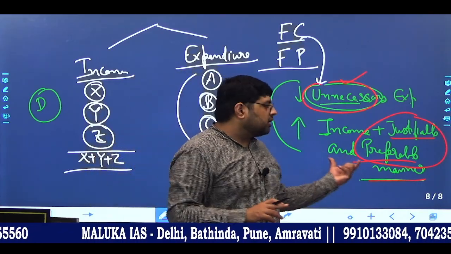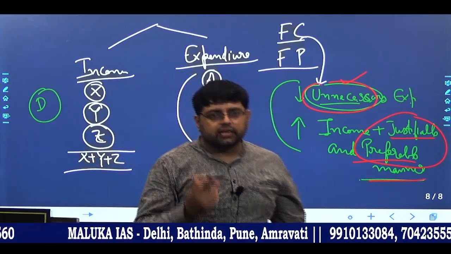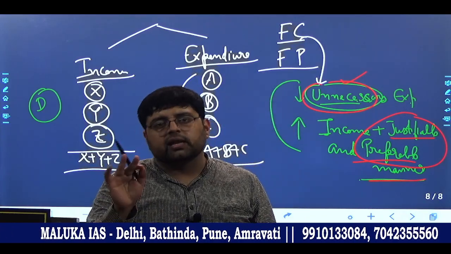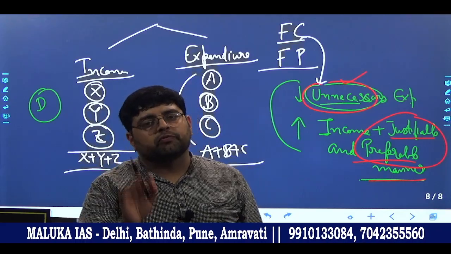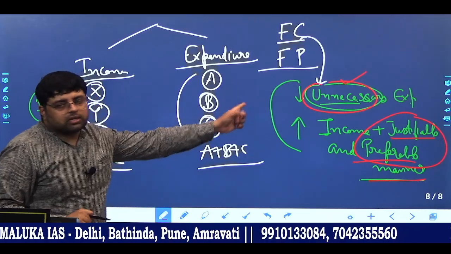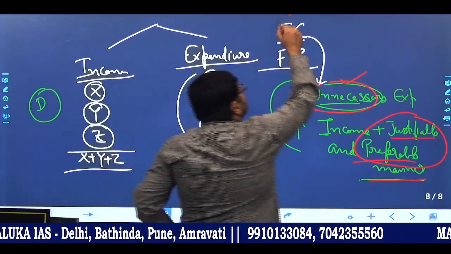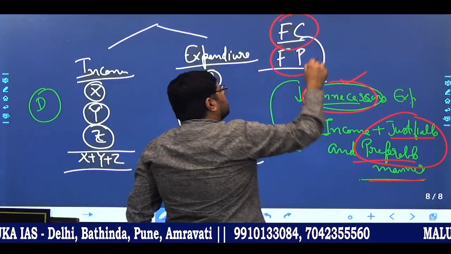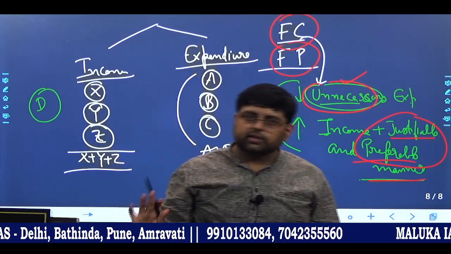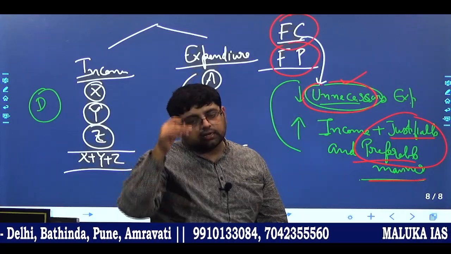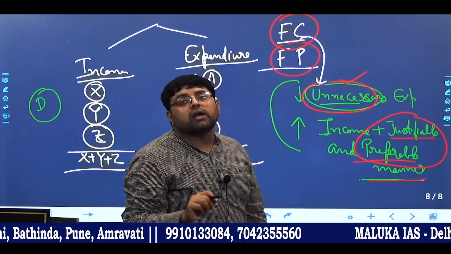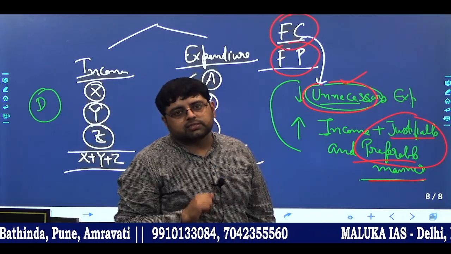Clear? So income, जहाँ से भी government अपनी income कर रही है, that should be from a relevant as well as required as well as preferable manner. Okay, so this is what we know as fiscal consolidation. Now come to fiscal prudence. I hope fiscal consolidation is clear to each and everyone. If it is clear, then please mention in the comment section. And if still you have a doubt, please mention in your comment section.